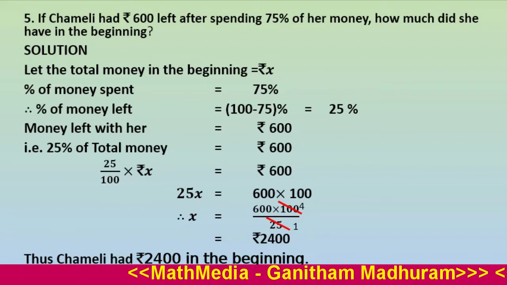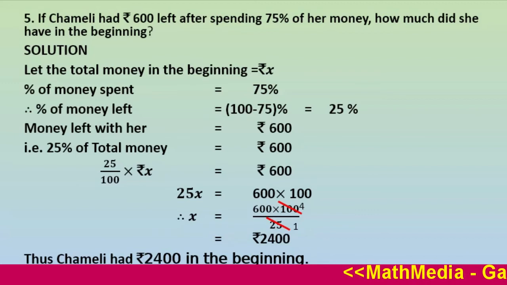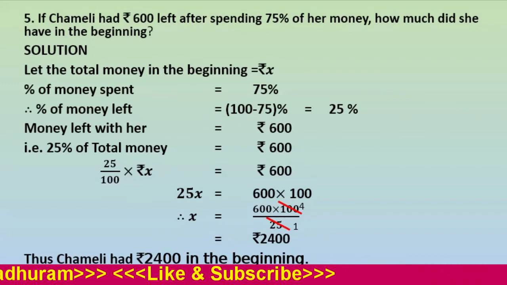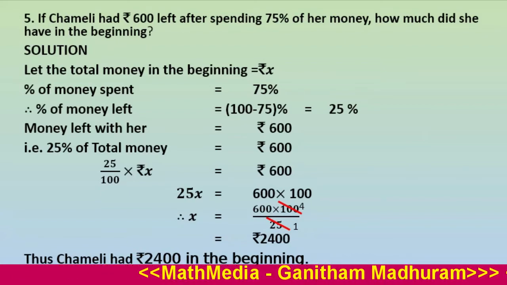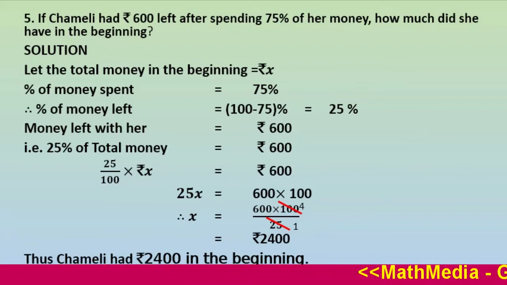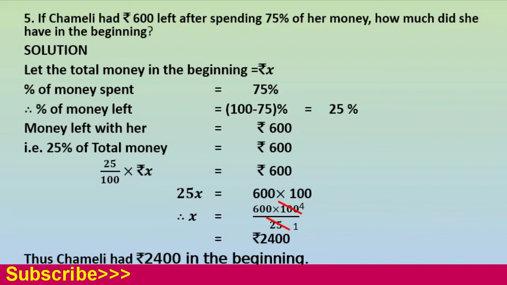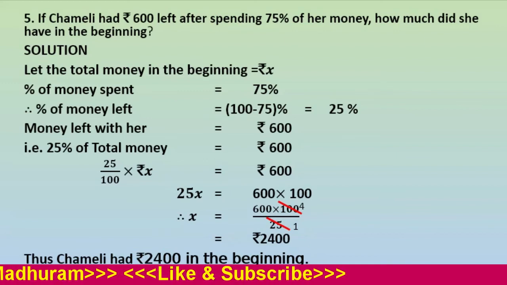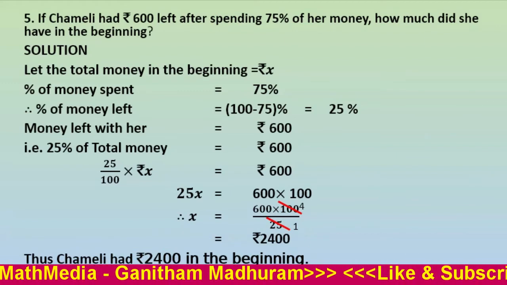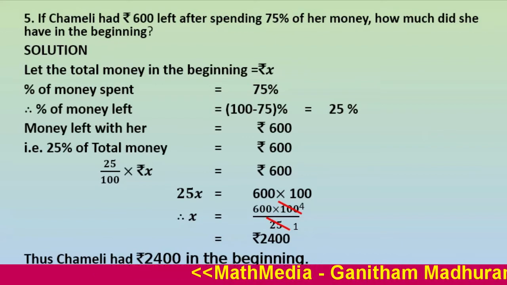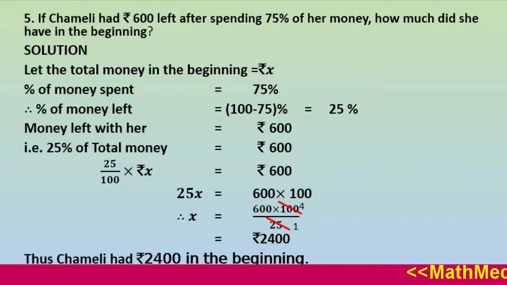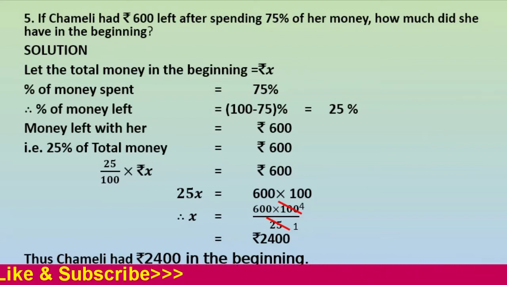Look here in the question, children. Here the percentage of money spent is given and the money left is given. So we are not able to find the total money directly. So it is compulsory to find the percentage of money left. Then only we can calculate the total money.